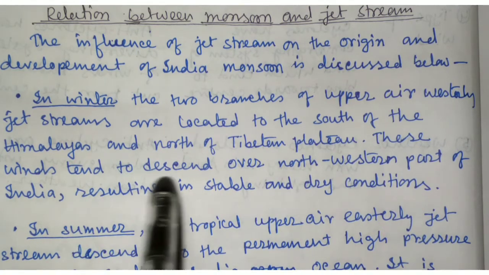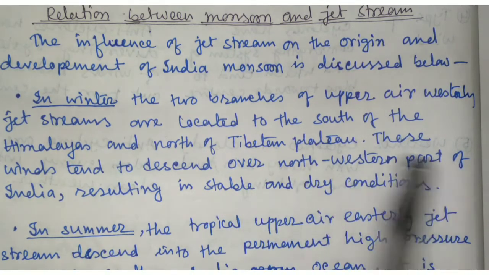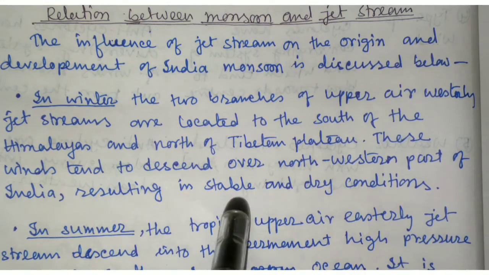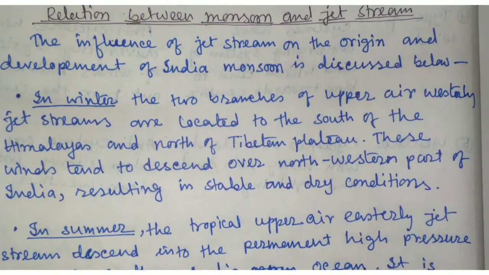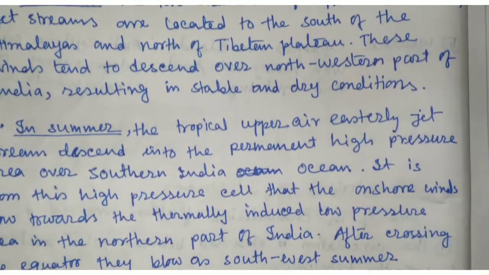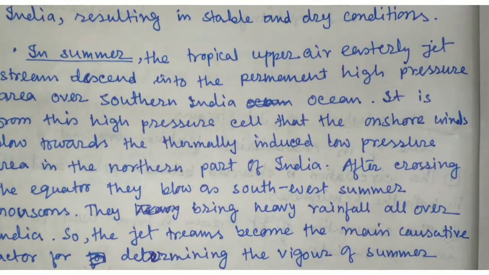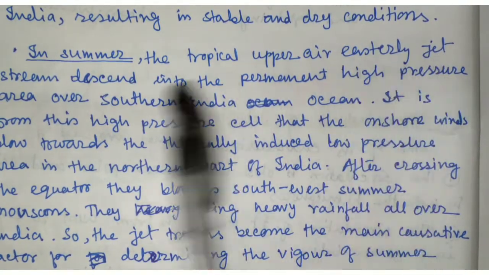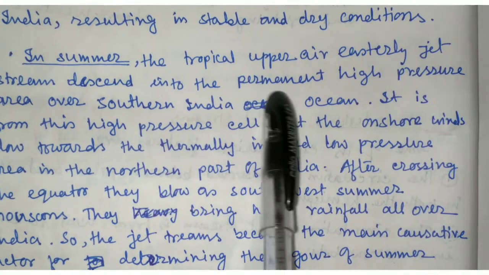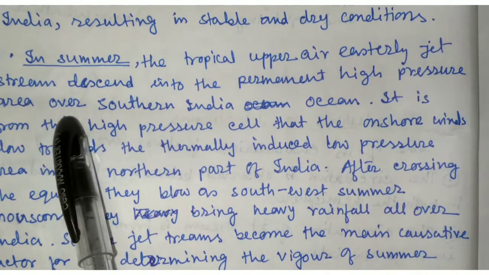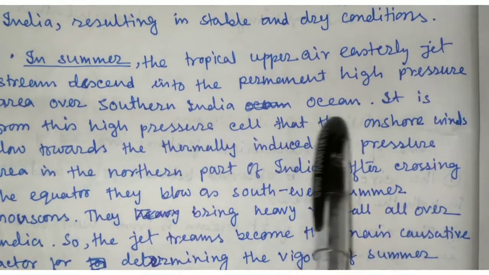These winds tend to descend over northwest part of India, resulting in stable and dry condition. In summer, the tropical upper air easterly jet stream descends into the permanent high pressure area over southern Indian Ocean.